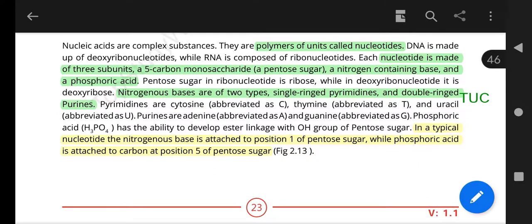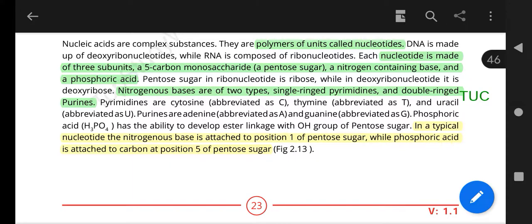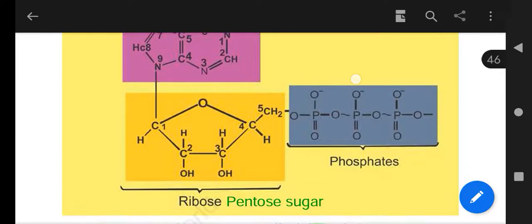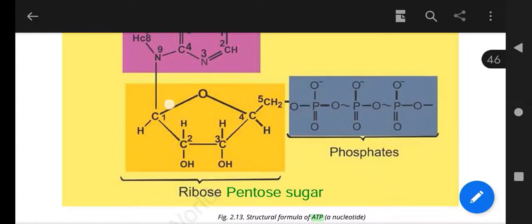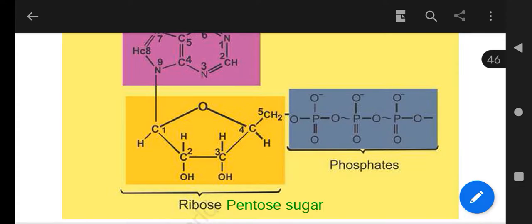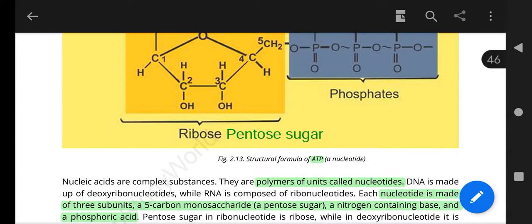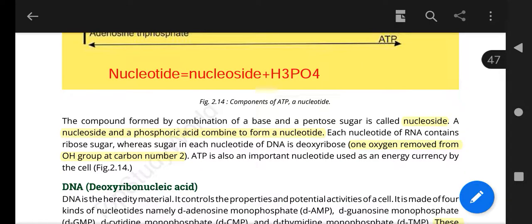And the third component is phosphoric acid, which has the ability to develop an ester linkage with the OH group of pentose sugar. In a typical nucleotide, the nitrogenous base is attached to carbon number 1 of the pentose sugar, while phosphoric acid is attached to the carbon at the 5 position. You can see it diagrammatically. At carbon 1 of the ribose is the nitrogenous base, adenine, and carbon number 5 is attached to the phosphoric acid. In the next part we will discuss the nucleoside.